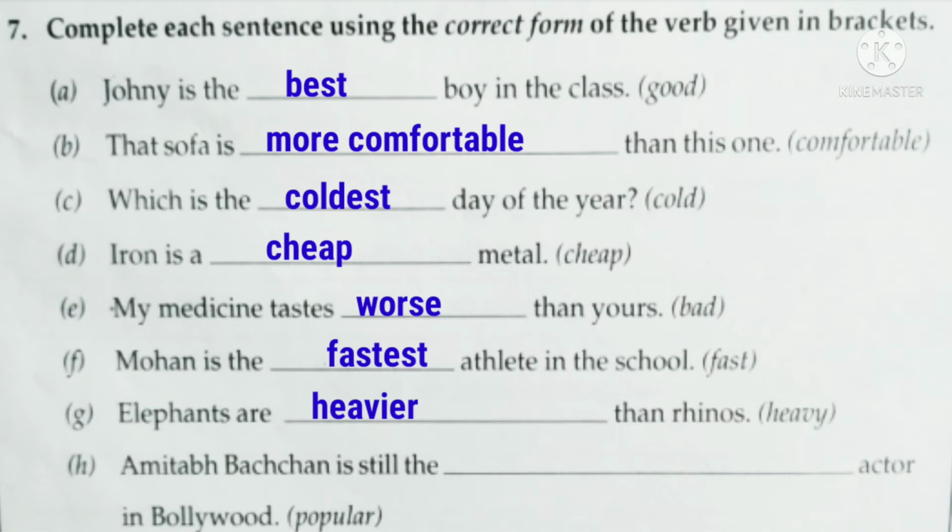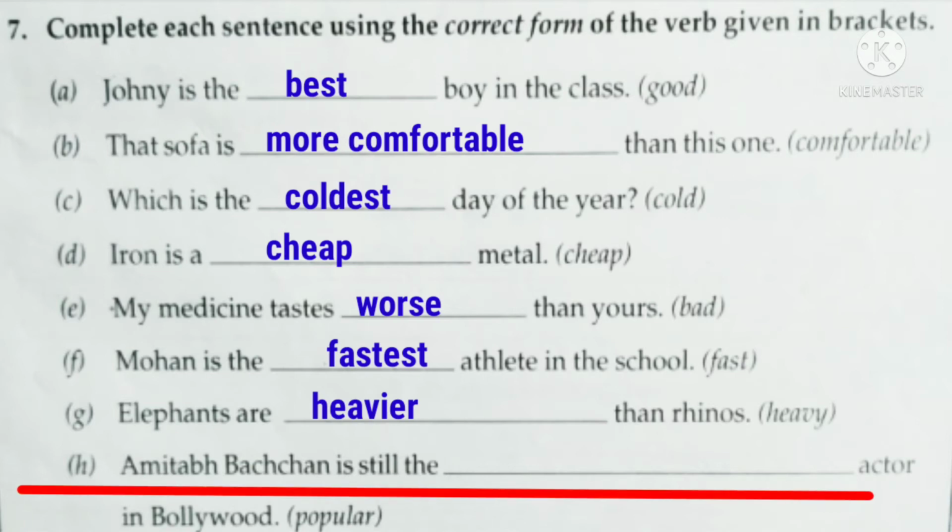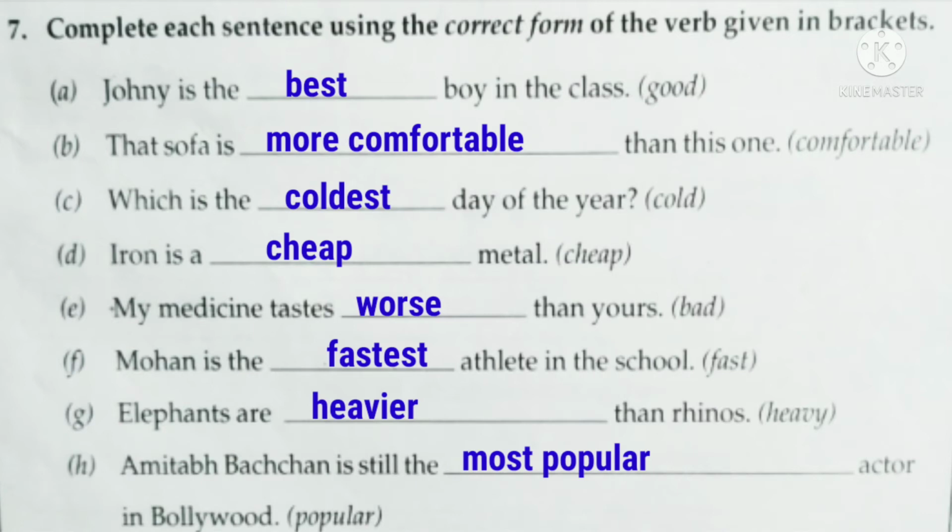Okay. The next sentence is Amitabh Bachchan is still the dash actor in the Bollywood, and the word given in the bracket is popular. So which degree of comparison will be used here? Yes, we will use the superlative degree of the adjective popular, and the superlative degree of the adjective popular is most popular. So the answer here is Amitabh Bachchan is still the most popular actor in Bollywood.